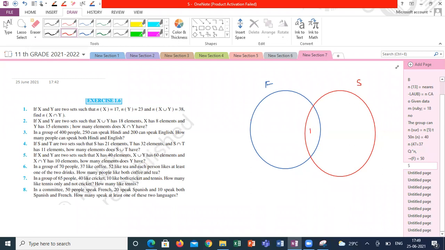Okay, I'm writing with black color to understand. If 50 people can speak French, it means the blue circle contains 50 members. So what number in the blue circle makes 50? 40, correct? Am I right, guys?